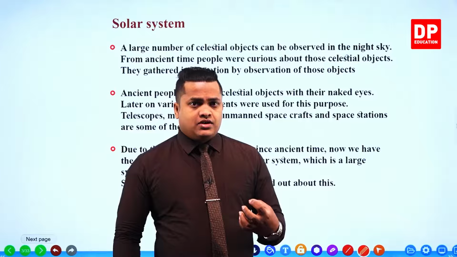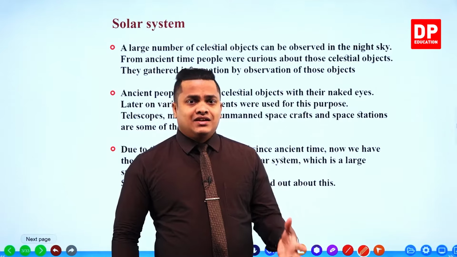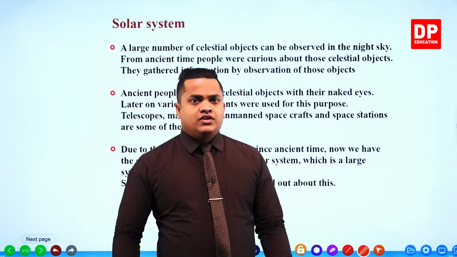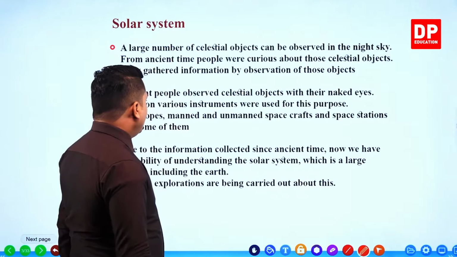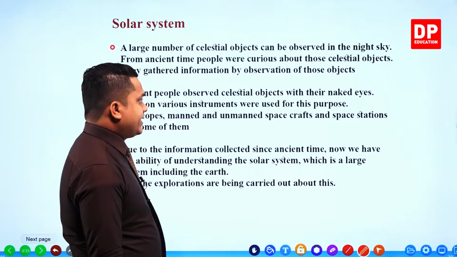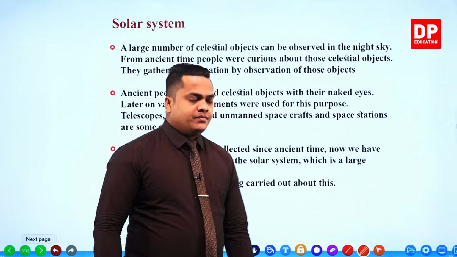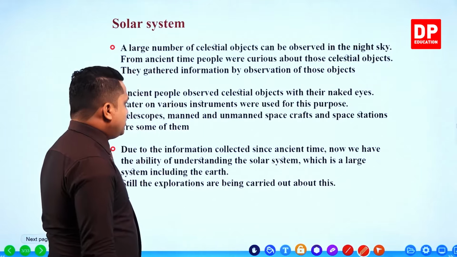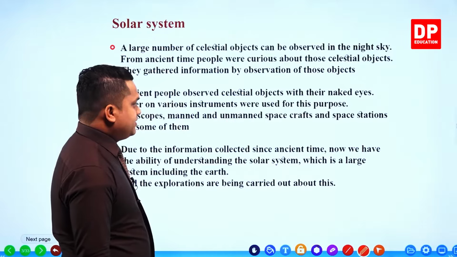It is also quite important for the development of this technology and for the field, right? Then later on, various instruments were used for this purpose. So like I said, later several instruments were used like telescopes, manned and unmanned spacecrafts.